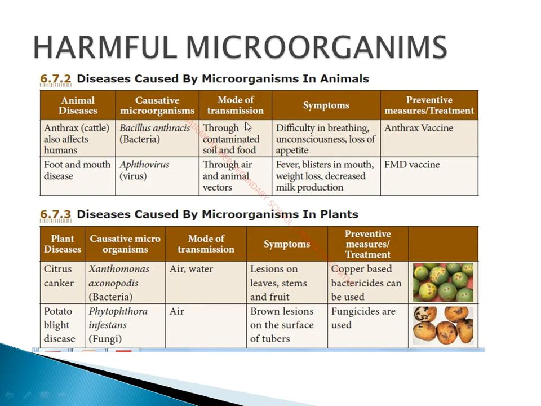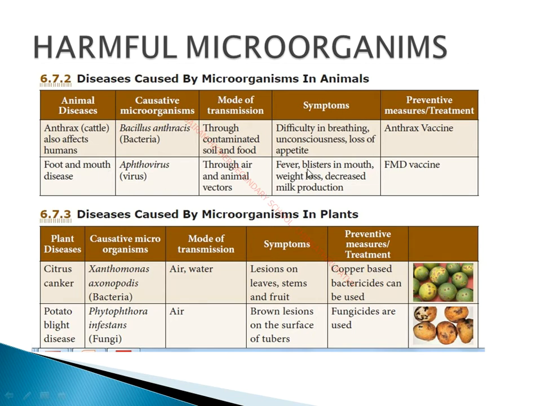So it is also caused by a group of viruses called aptovirus, and it can spread through air and animal vectors. So animal vectors, we have already seen, a vector is an agent which carries the disease from an infected person to a healthy person, just a carrier of the disease. So through animal vectors the disease can spread. And fever, blisters in the mouth, weight loss and decreased milk production are the symptoms of FMD.